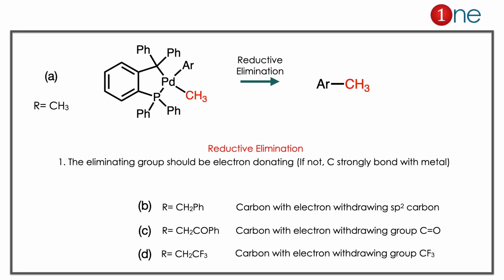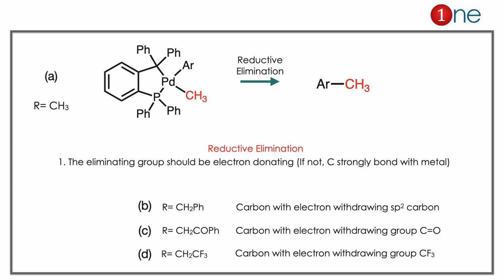Here the R should be an electron donating group. If it is an electron withdrawing group, the bond will be much stronger. So it will be more ionic, and the metal-carbon bond will be more difficult to break. So the best choice will be an electron donating group. So it will definitely be methyl. The answer will be A. Let us analyze the other possibilities. R is CH2Ph. The carbon is attached to an electron withdrawing sp2 carbon, so it will be a little bit electron withdrawing. The answer C, the carbon attached with the electron withdrawing group CO, it is like B, so it will also be strong.